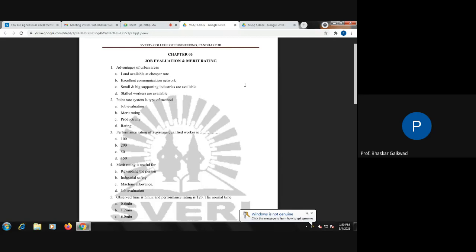After that, the difference between product layout and process layout. Product layout we normally use for continuous mass production. Process layout we use for job production. What are the advantages of the product layout? What are the disadvantages of the product layout? Similarly, what are the advantages of process layout and what are its disadvantages? So this difference you have to remember.